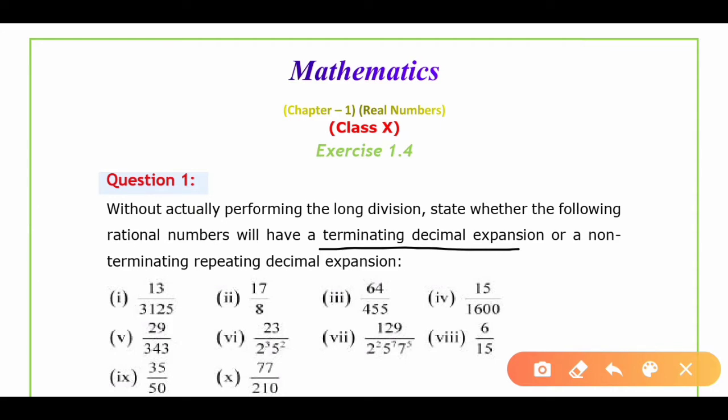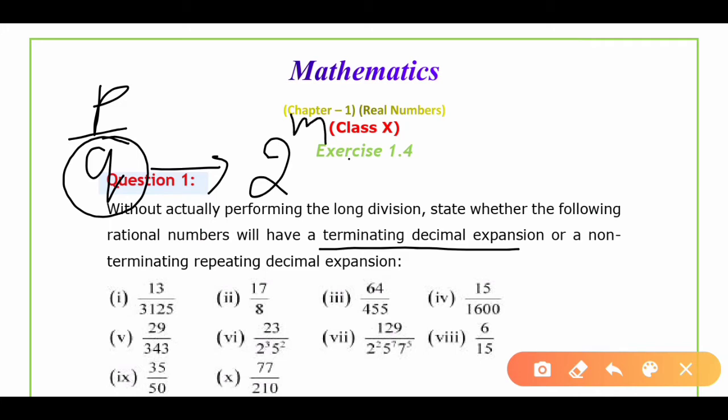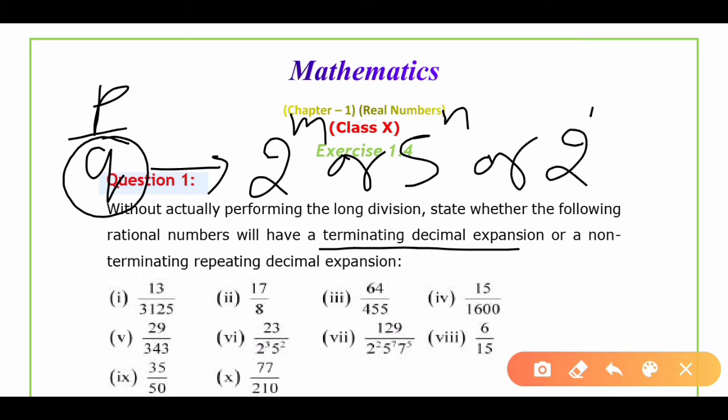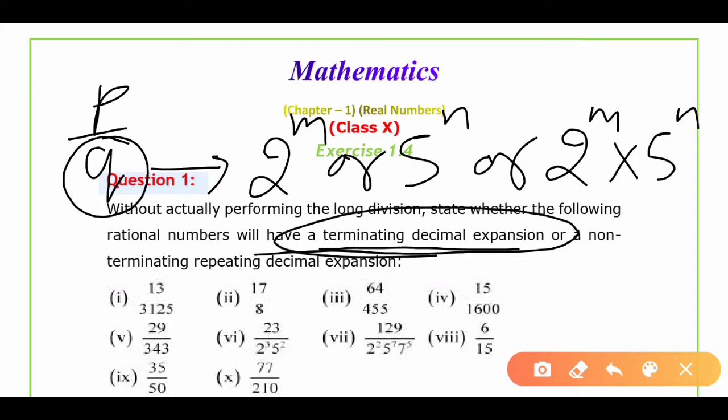If we have any rational number in the form of p upon q, and the denominator is in the form of 2 raised to power m, or 5 raised to power n, or 2 raised to power m into 5 raised to power n, then that rational number will have terminating decimal expansion.